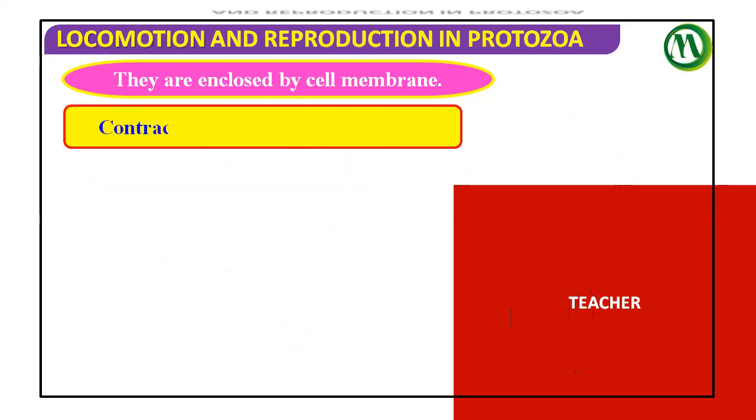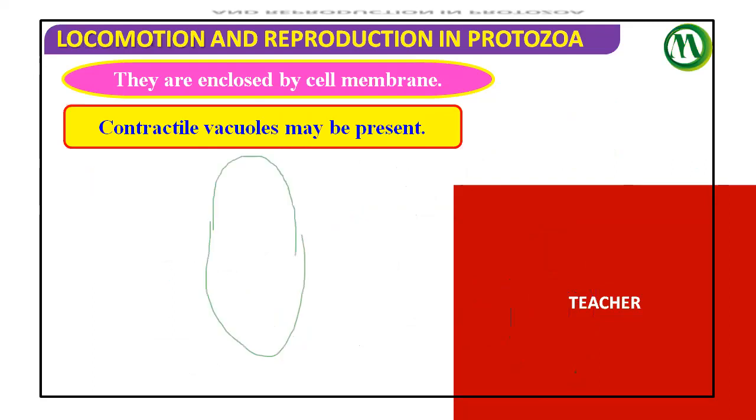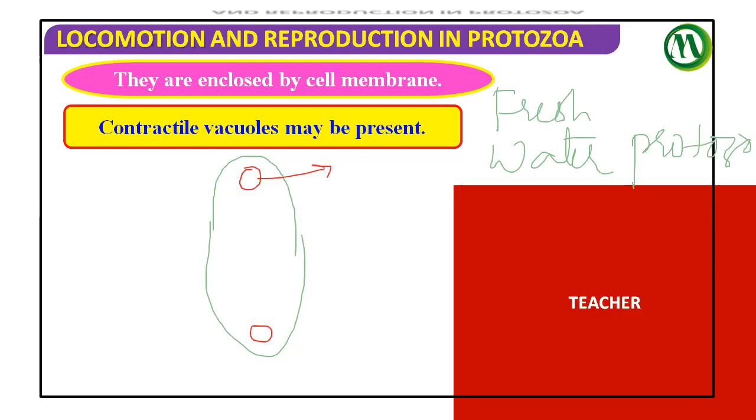Next. The contractile vacuoles may be present, mostly in freshwater protozoans. This feature is exclusive to freshwater protozoans. So this is common for all freshwater protozoans, like amoeba, which we have taken now, and like Euglena. I am showing Paramecium to you. There are two contractile vacuoles present. This is the contractile vacuole.